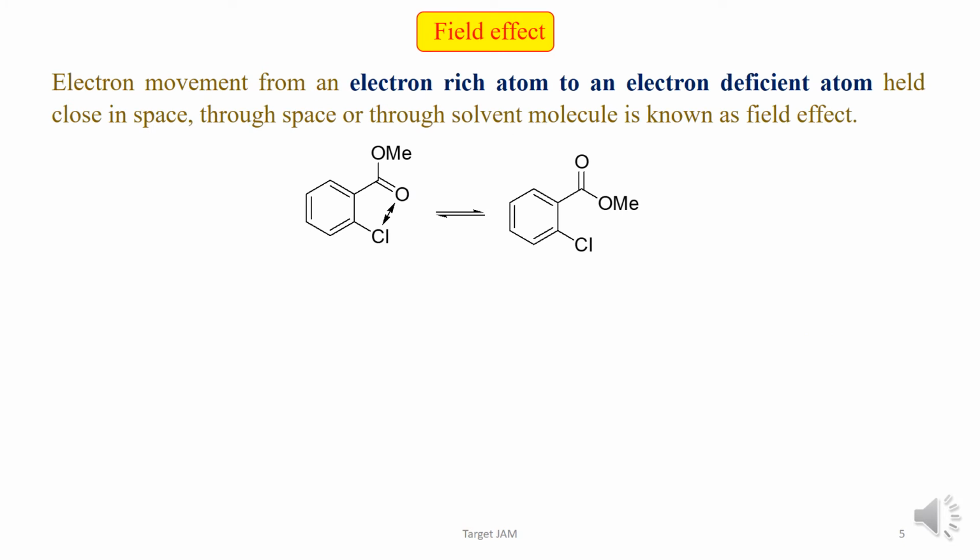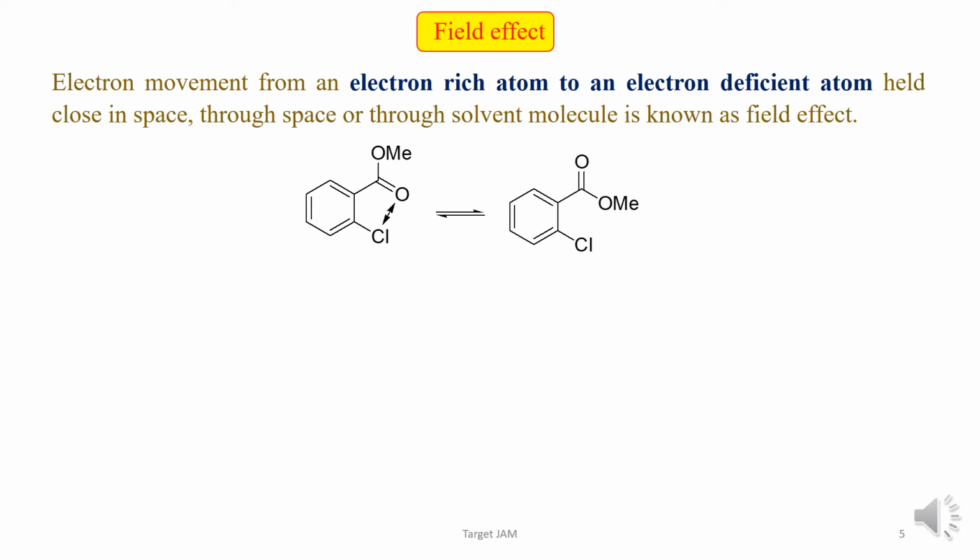Okay. Field effect. Field effect is basically electron displacement from an electron rich atom to an electron deficient atom, and that displacement occurs through space or through solvent molecules, and it is possible when the two functional groups are close to each other.